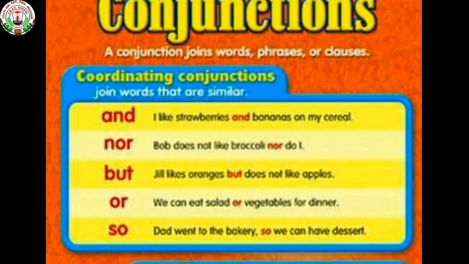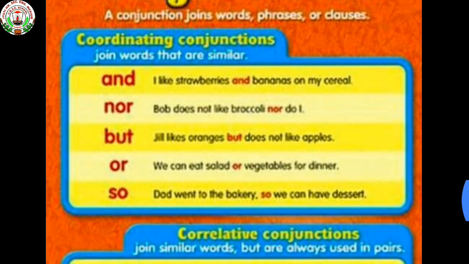Or. We can eat salad or vegetables for dinner. So. Dad went to the bakery so we can have dessert. So these are coordinating conjunction words and they join words that are similar.